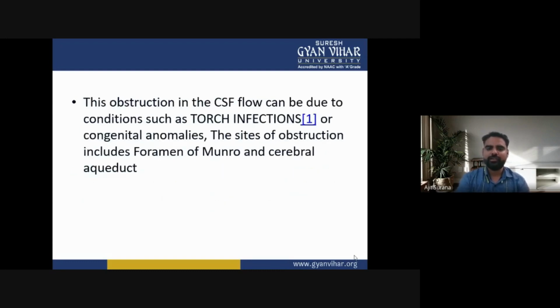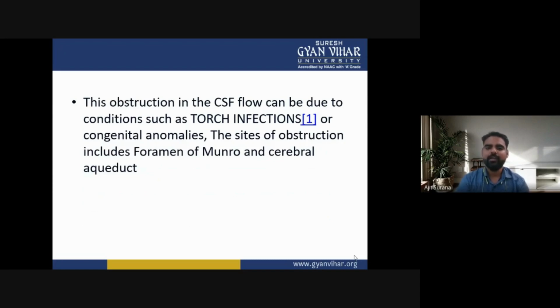This obstruction in the CSF flow can be due to conditions such as TORCH infections or congenital anomalies.